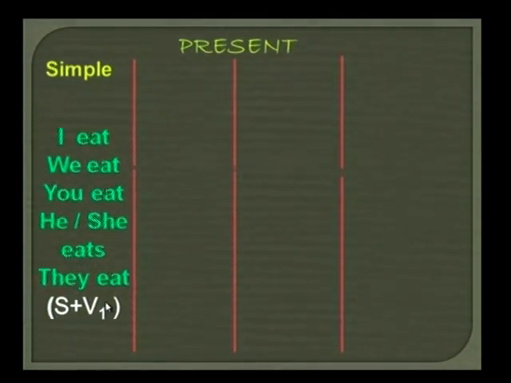We have added subject plus verb, that means the first form of the verb, to every pronoun. Is there any change between these sentences? Yeah, exactly. For he or she, we got eats. In third person singular, we must add S to the first verb form.